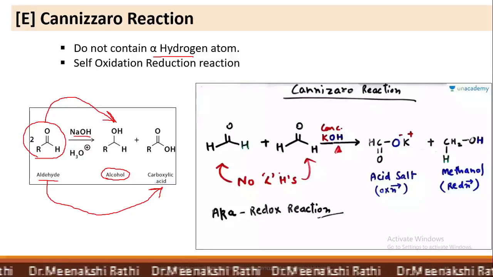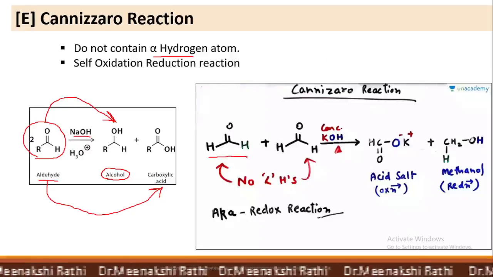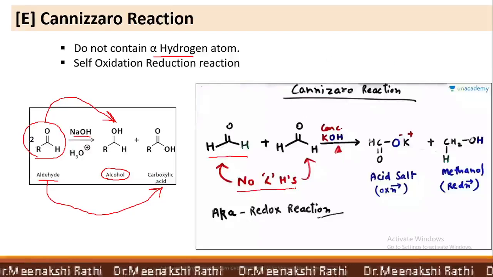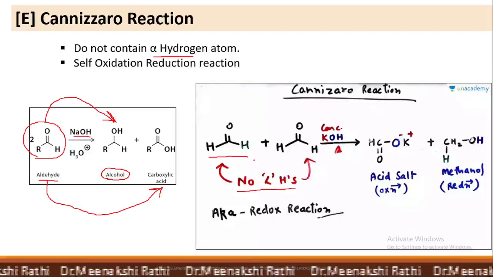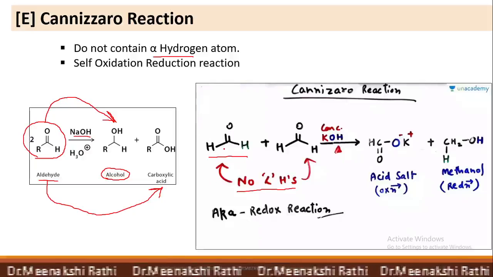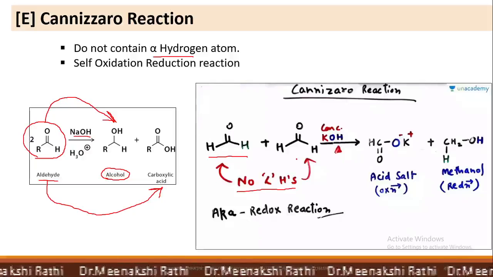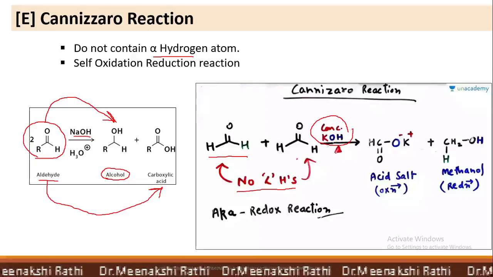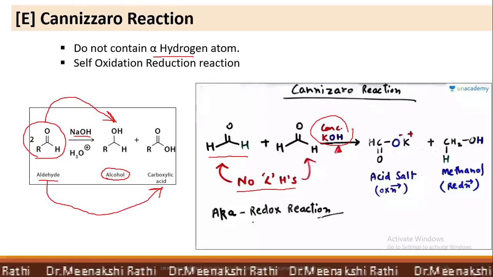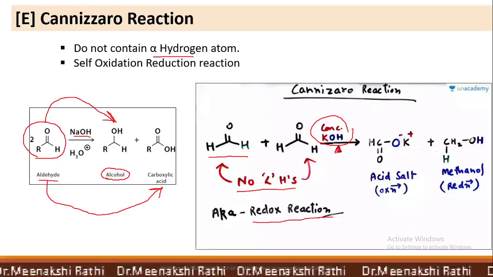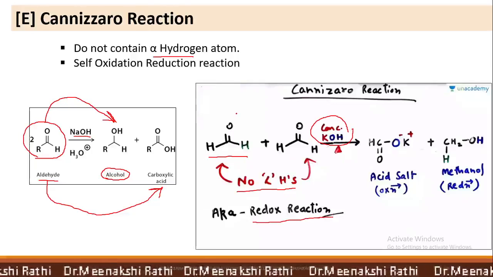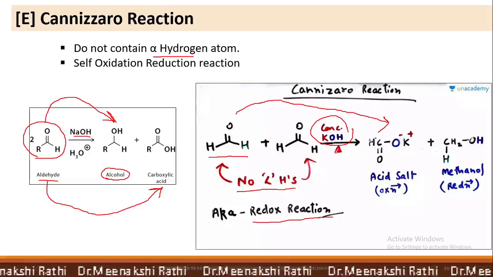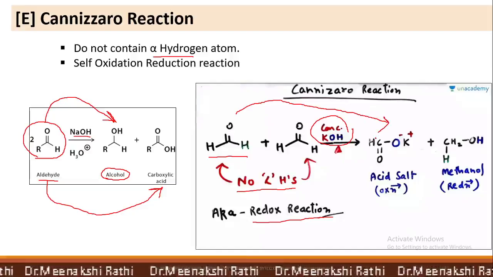See here, formaldehyde, it does not contain alpha hydrogen atom, so it can undergo Cannizzaro reaction. Here, when two molecules of aldehyde are reacted with concentrated alkali, either NaOH or KOH, they undergo self-oxidation reduction reaction, and one molecule of formaldehyde undergoes oxidation to form acid salt.